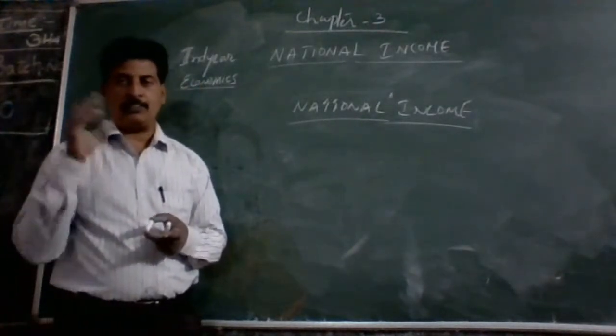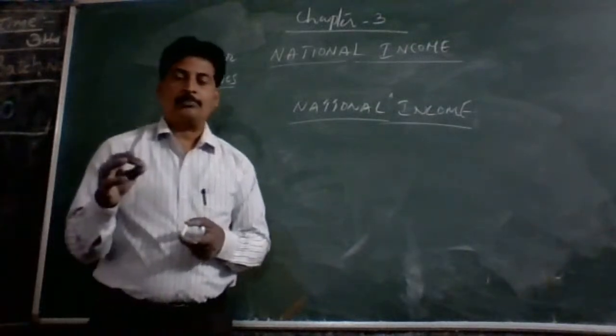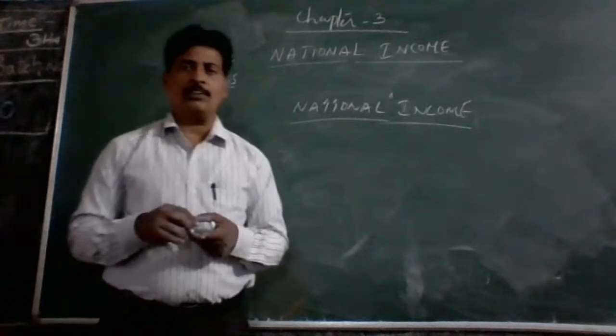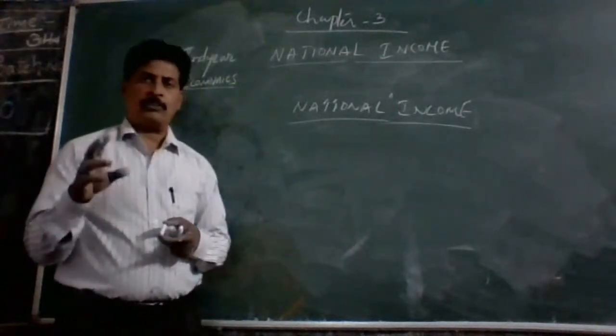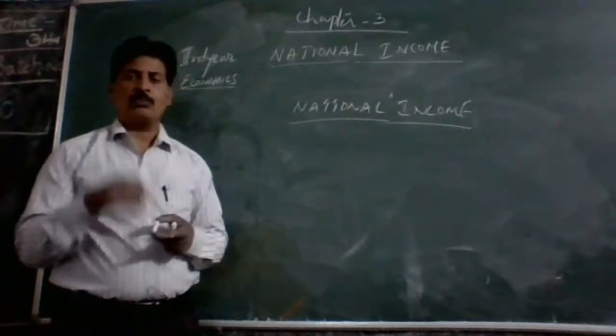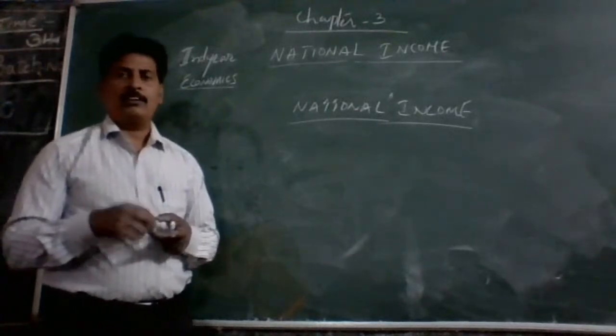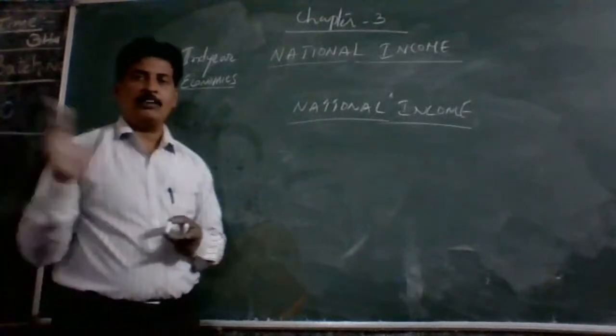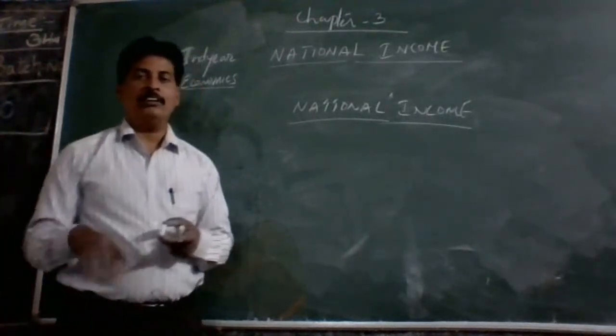So, as economic principle rightly explains, macroeconomics studies the economy as a whole: total production, total savings, total consumption, unemployment, poverty, inflation. All these things we already studied in first year.